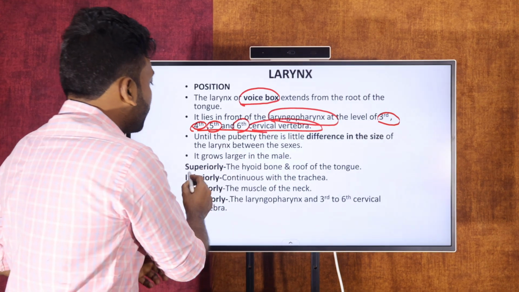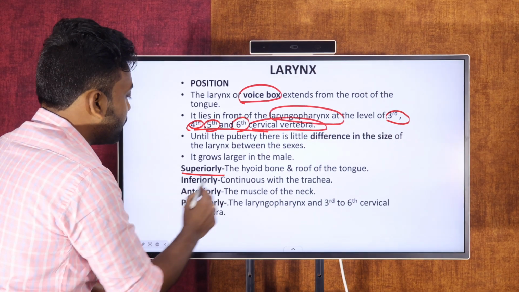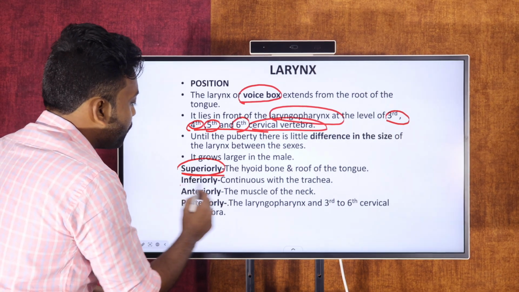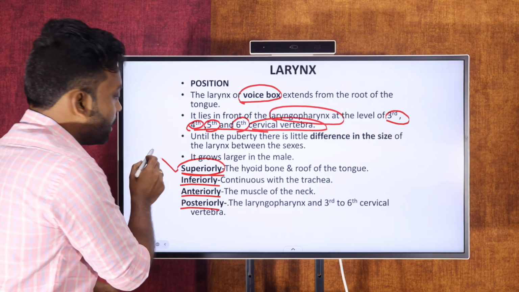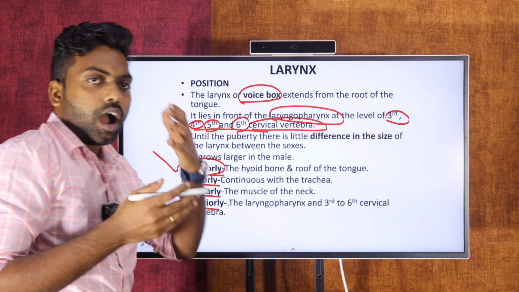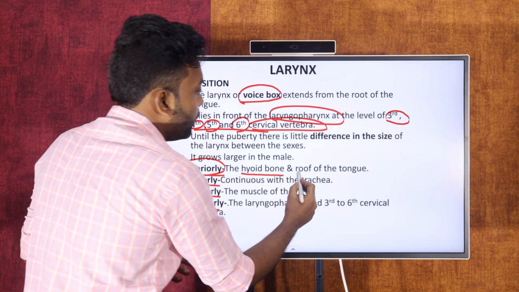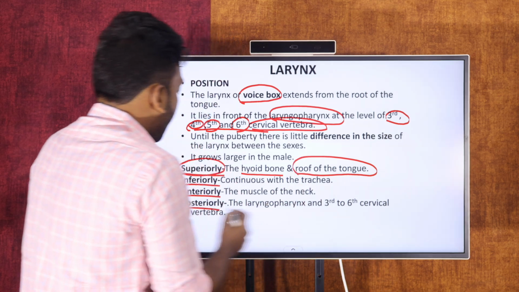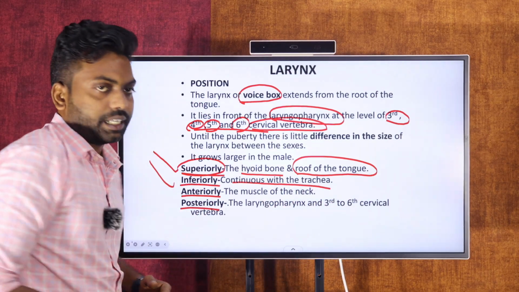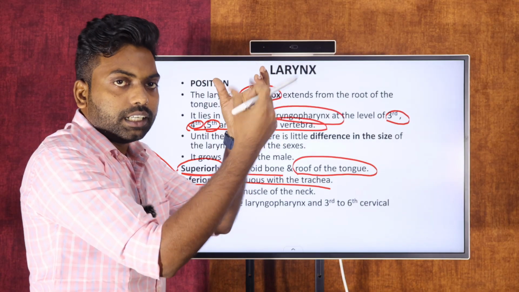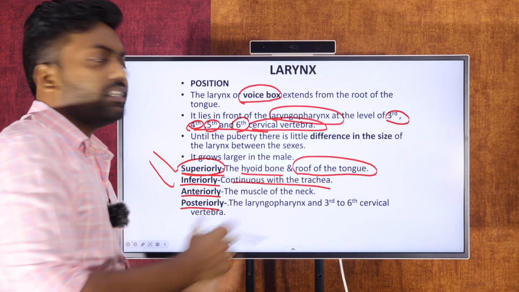Let us see the next one, the organ association for the larynx: superiorly, inferiorly, anteriorly and posteriorly. The first one is superiorly. Above the larynx there is a hyoid bone and the root of the tongue, as I told you. Inferiorly, it is continuous with the trachea. After the larynx, the extension part is called the trachea.